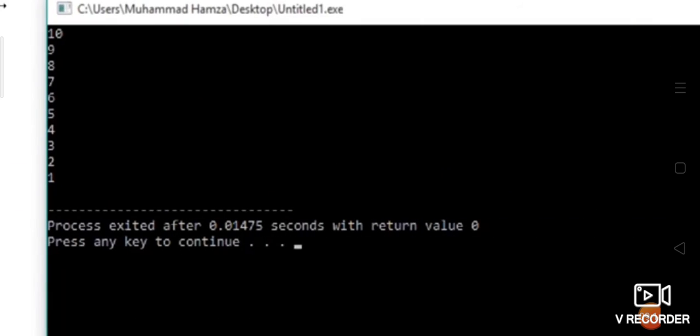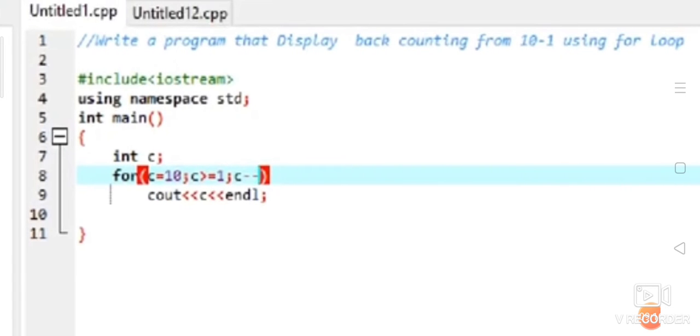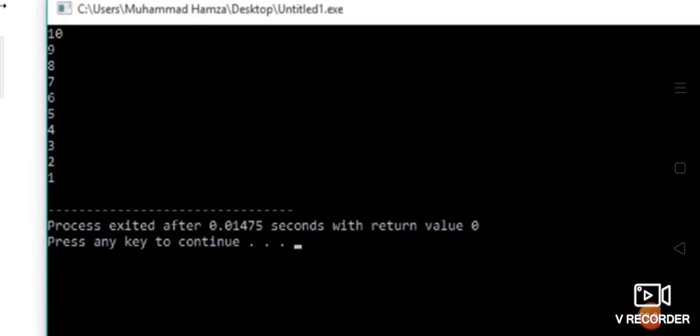So this goes on till 1. And 1 gets printed on the output screen. Then C is decremented, so C will become 0, and 0 greater than or equal to 1 is a false condition. That is why you have the values printed from 10 till 1.